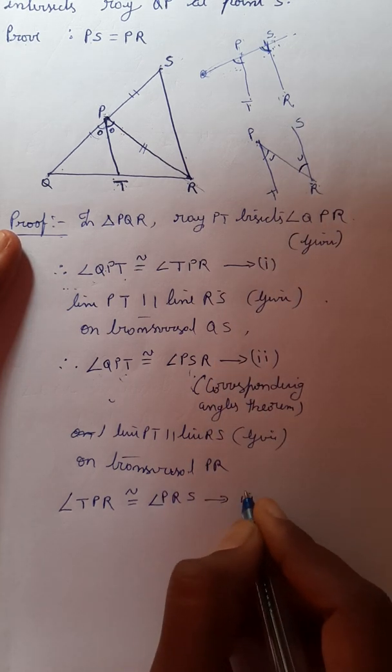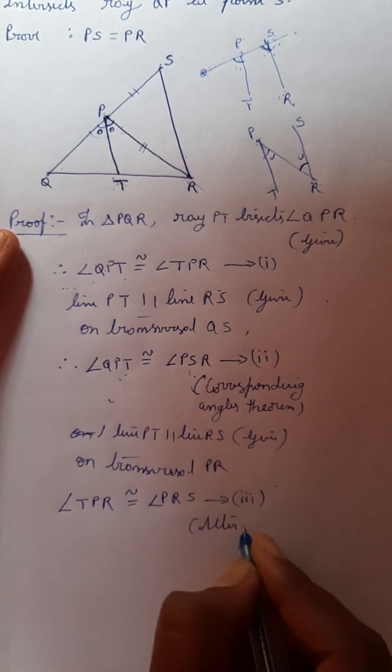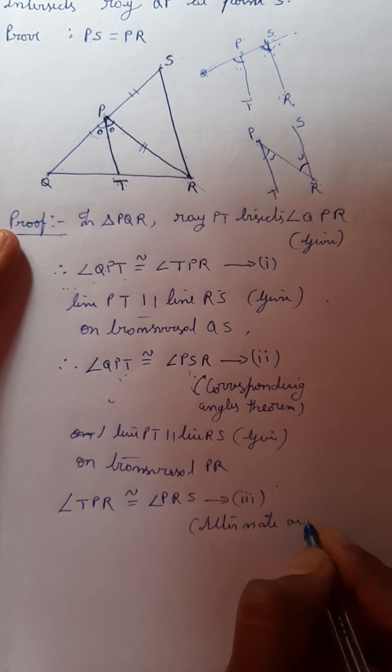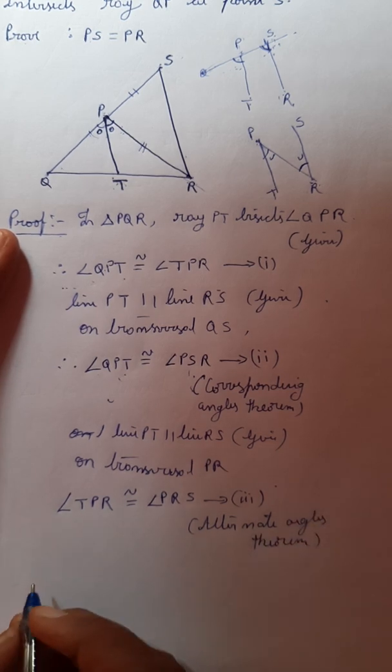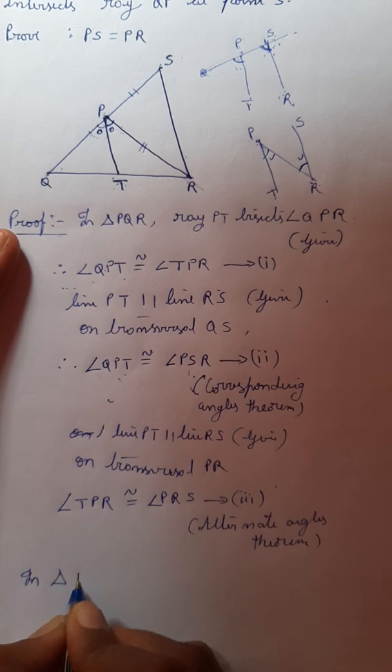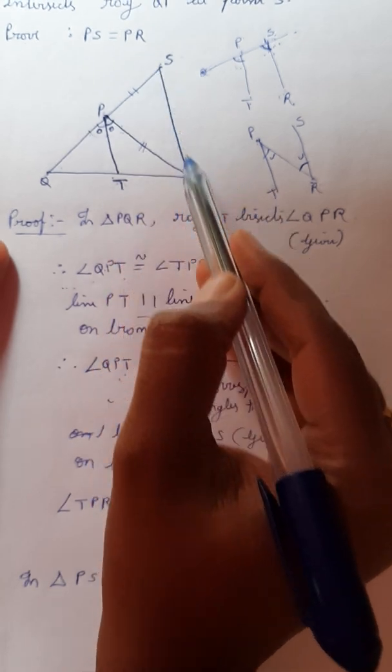Consider this as equation 3. What is this? Alternate angles theorem. So in triangle PSR, now focus on triangle PSR.